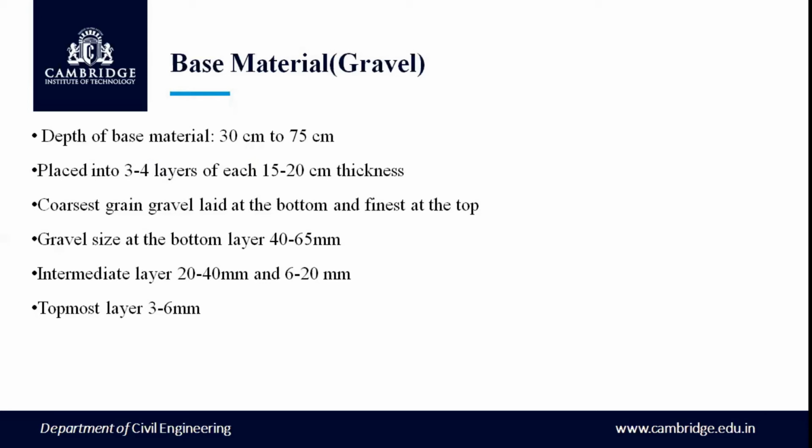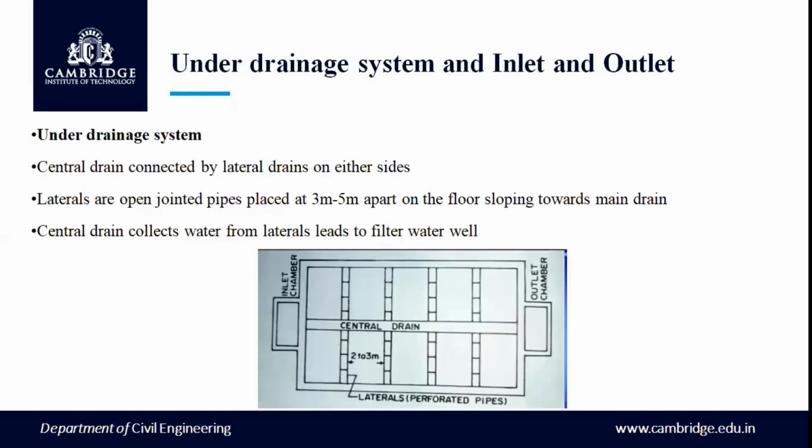Then the gravel size at the bottom layer should be of 40 to 65 mm size. The 40 to 65 mm size gravels are laid over the central drain pipe. Intermediate layers of 20 to 40 mm size gravels and 6 to 20 mm gravels are placed alternatively. Similarly, the topmost layer of the gravel will be 3 to 6 mm in size.